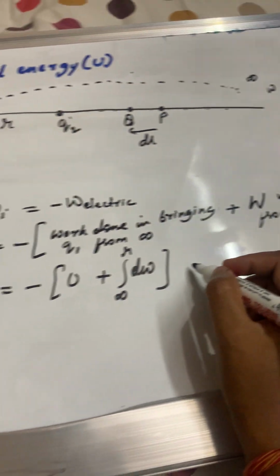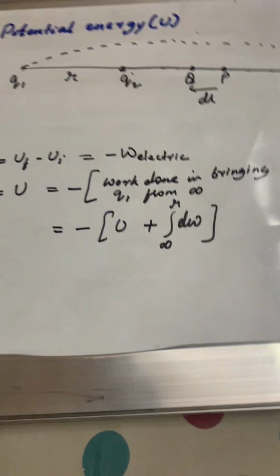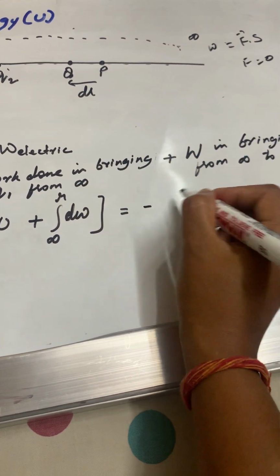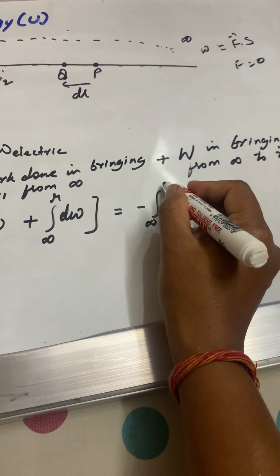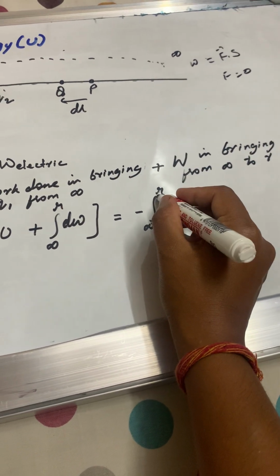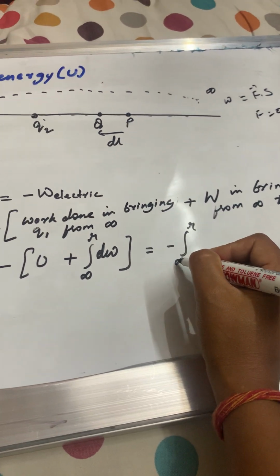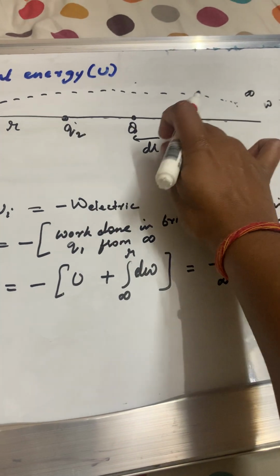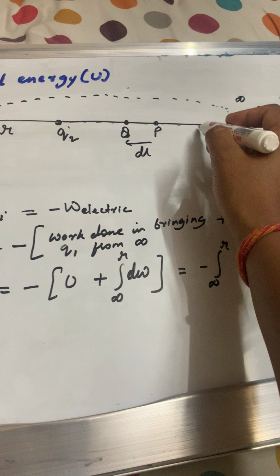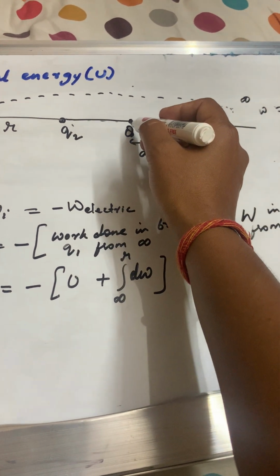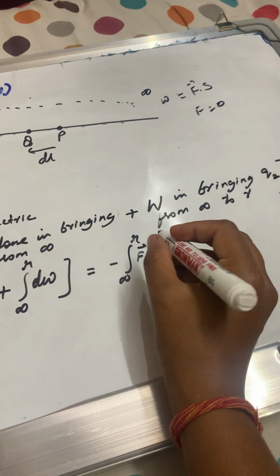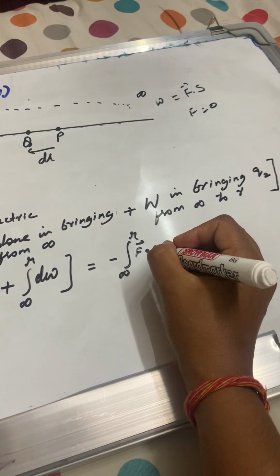Work done is the integration, always holding correct. Now in this case, why have we gone through this integration? Because the force is a variable. As Q2 is far away, the force is lesser. As Q2 is approaching nearer to Q1, the force will be stronger. That's why, then this will be F dot, this length we are considering, dl.